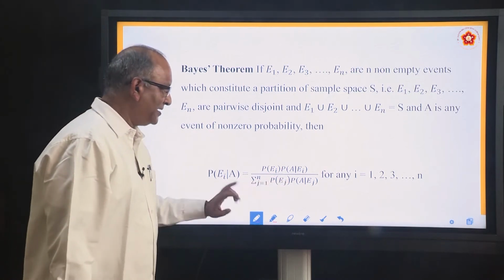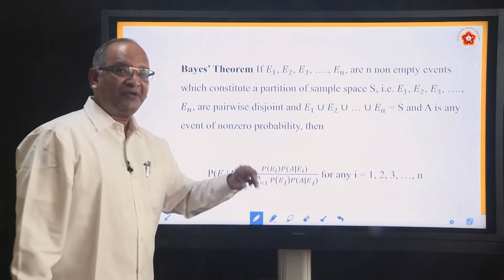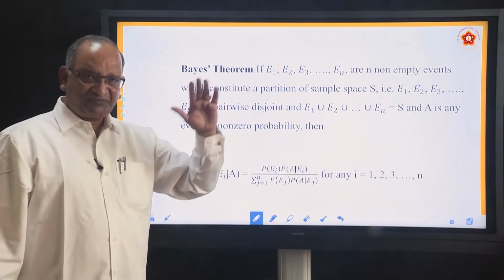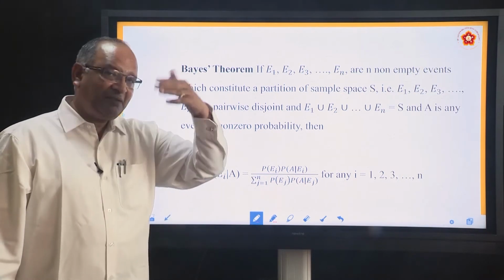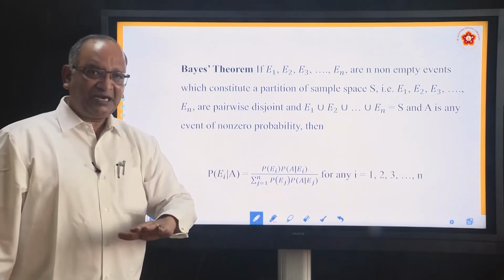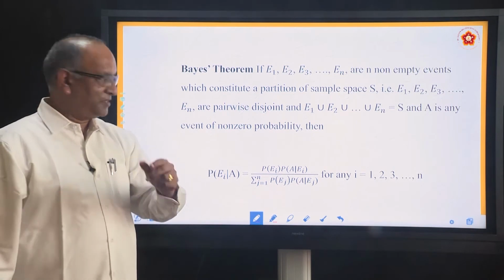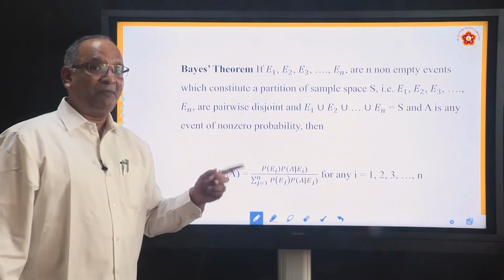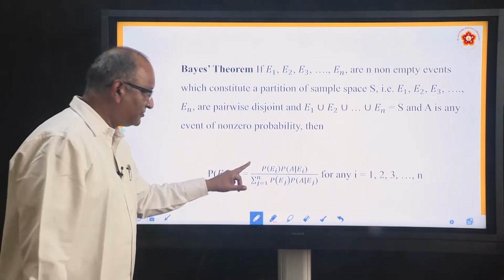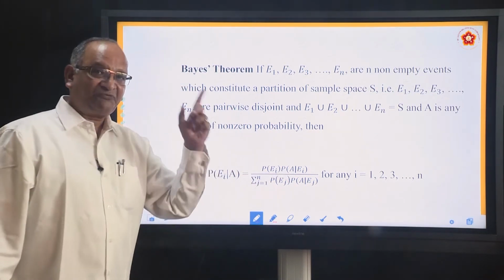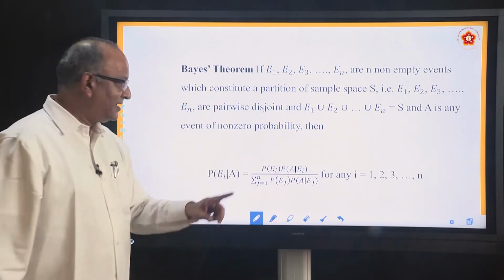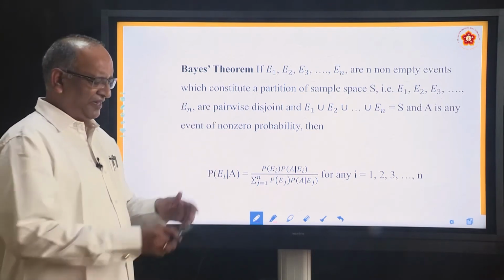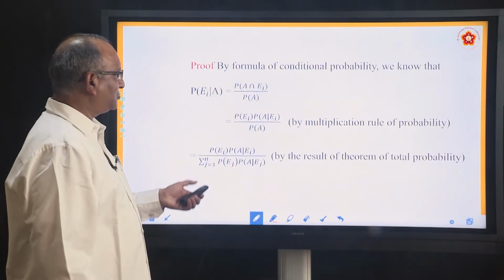Thus, in this only, if you have to find out from the first bag, the first part will come up. If it is from the second bag, the second part will come up. If it is from the third bag, the third part will come out. It means if he says find the probability that it is from the first bag, we will use E1. If he says find the probability that it is from the second bag, in numerator we will use E2. That is all. And the derivation is again very simple, just a few steps, we will quickly go through that.